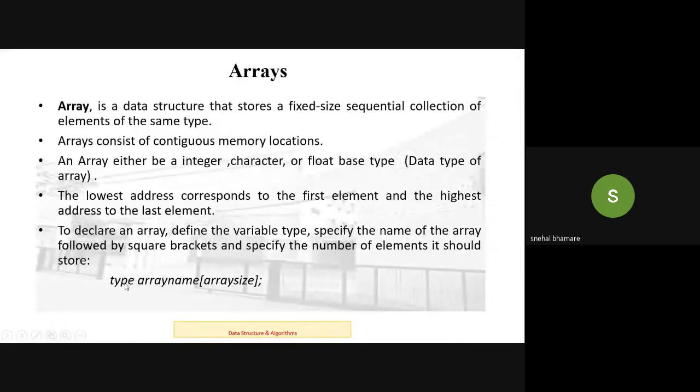That is what type of elements that we are going to store in the array, and this is the array name. Like a variable name, you can give any name to the array, then followed by square brackets, and in the brackets you have to mention the size. Suppose you have to store 10 values, then you can mention the value 10 over here. If you have to store 50 values, you can mention the value 50 over here.